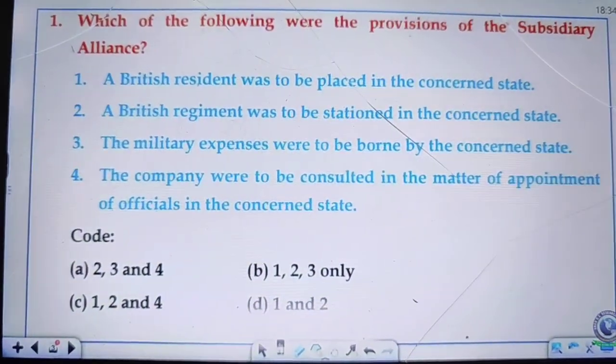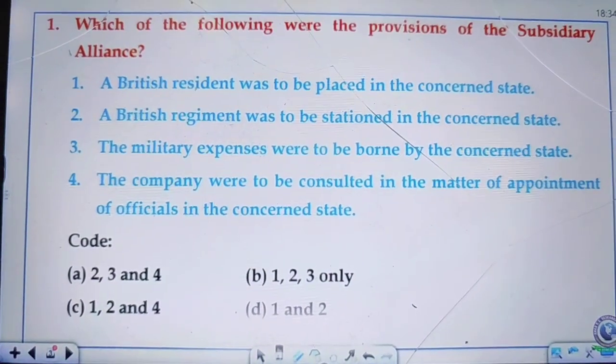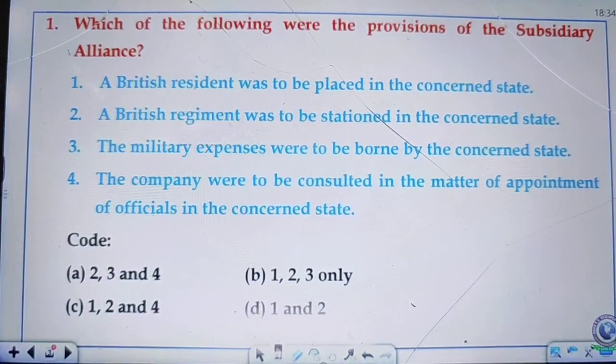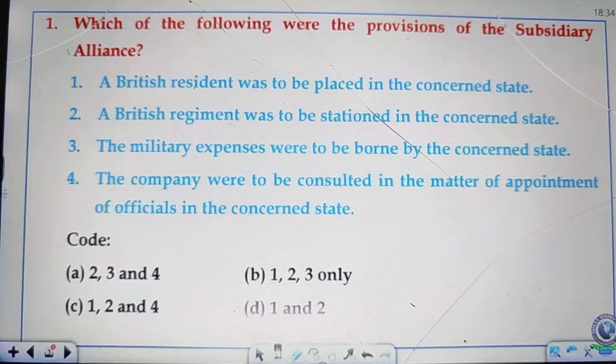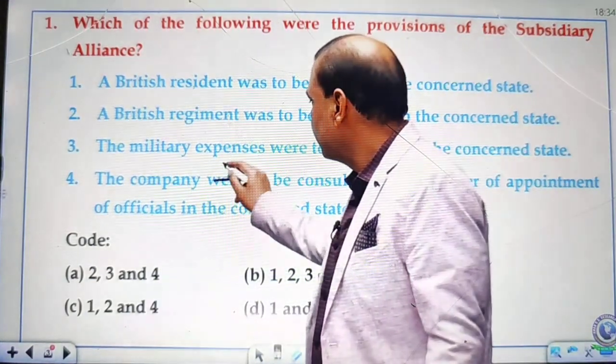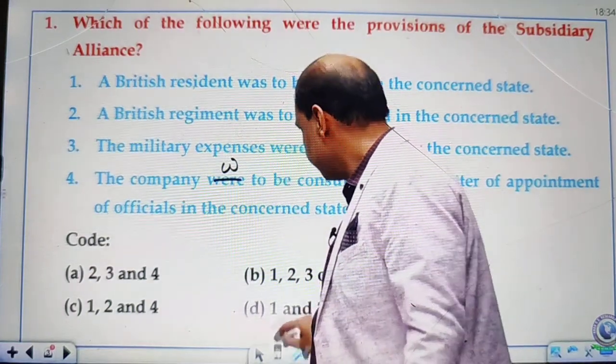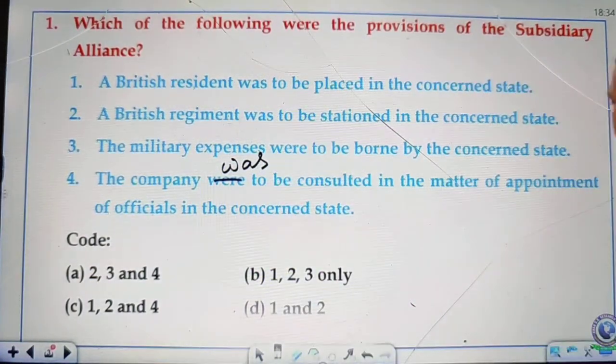Which of the following were the provisions of the subsidiary alliance? Point 1. A British regiment was to be placed in the concerned state. 2. A British regiment was to be stationed in the concerned state. Point 3. The military expenses were to be borne by the concerned state. Point 4. The company was to be consulted in the matter of appointment of officers in the concerned state.